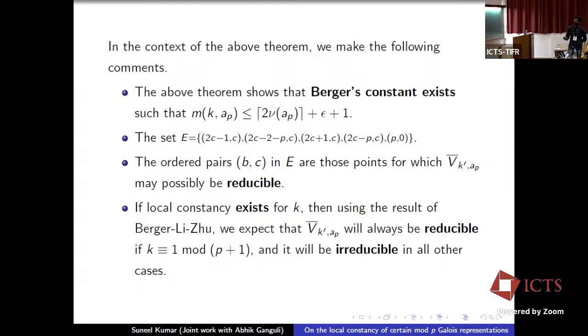The above theorem shows that the Vergér constant m_{k,p} exists and is bounded above by twice the ceiling function of twice ν(a_p) plus epsilon plus 1, and the set E in the theorem is given by this set. The ordered pairs (v, c) in E are those points for which B̄_{k',a_p} may possibly be reducible. If local constancy exists for k, then using a result of Berger-Li-Zhu, we get that B̄_{k',a_p} will always be reducible if k is congruent to 1 mod p plus 1, and it will be irreducible in all other cases.